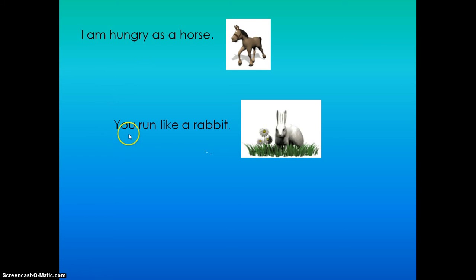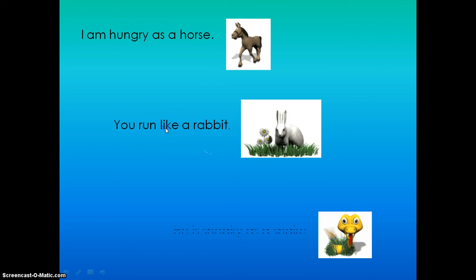In the second example, I'm saying you run like a rabbit. I don't mean that you hop. I don't mean that you literally look physically like a rabbit. I probably am just comparing you to a rabbit, because you both run really fast. Rabbits, we know, run fast. So I can compare someone that runs fast to a rabbit for that reason. Again, I see that word like or as.